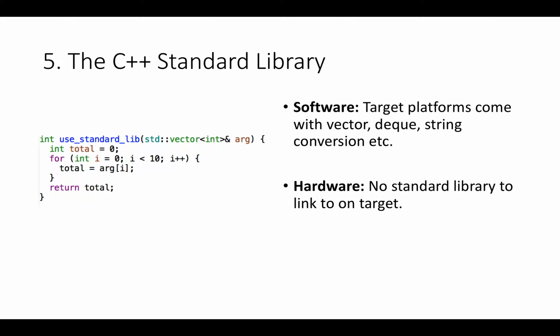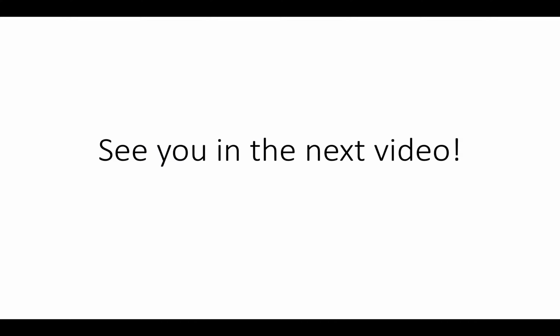And in practice in hardware, there's no standard library implementation to link to in your target. Your target is just silicon. So typically each HLS tool will come with its own sort of standard library, which includes primitives that can be implemented in hardware and that are more relevant to high-level synthesis. So those are 5 features to avoid when you're writing high-level synthesis because they're almost certainly not supported in HLS compilers. And with that, I'll see you in the next video.